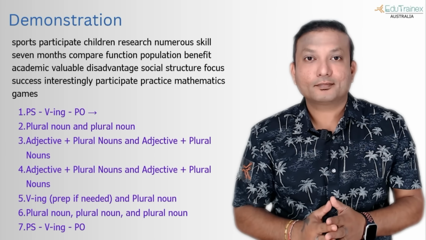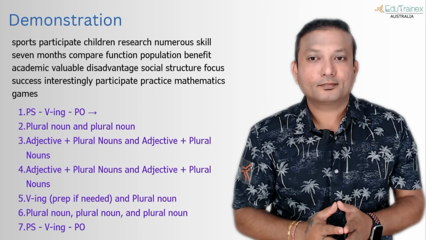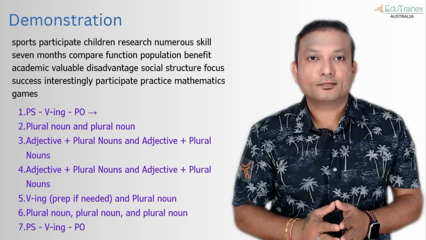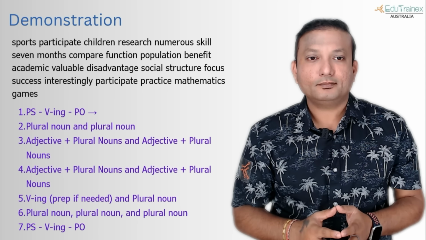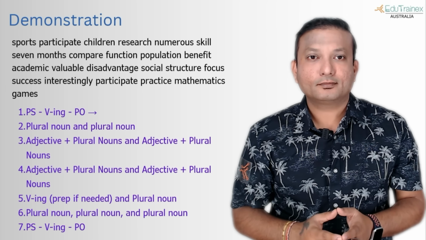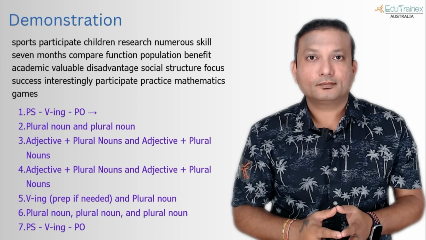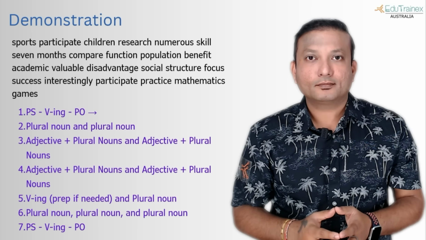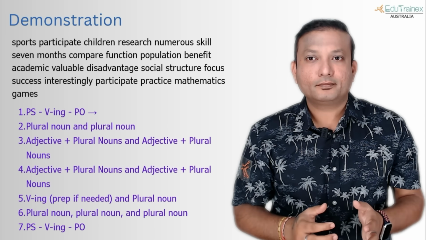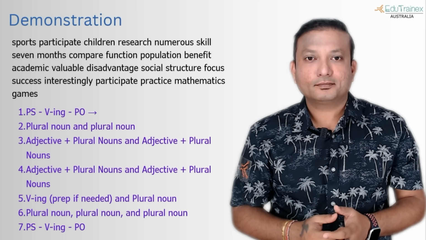Greater sports participation among children is linked with better academic performance, according to new research. The study found that children who played organized sports every year over 4 years had numeracy skills which were advanced by 7 months, compared to children who did less sport. Sports participation has been linked with better cognitive function and memory in many child populations, but this is the first study to confirm the beneficial association between ongoing involvement in sport and academic performance among the children. Understanding how sports can boost numeracy among children is a valuable step towards improving health and reducing disadvantage.